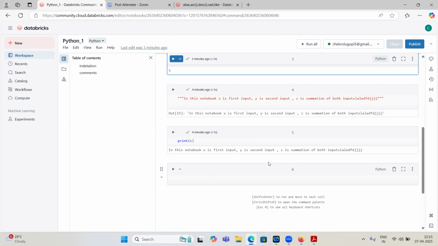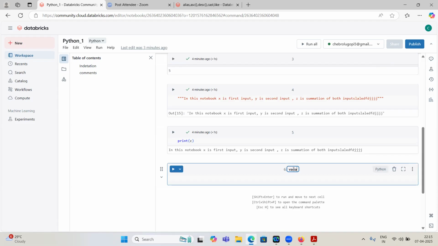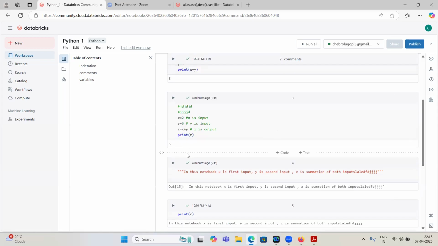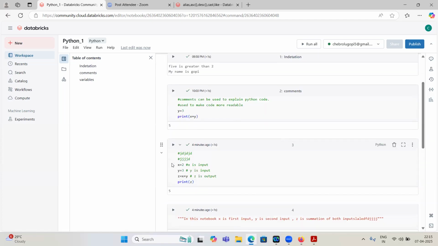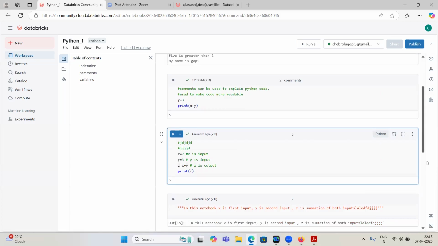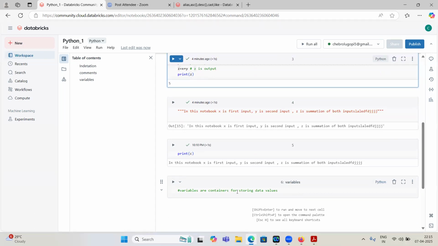Okay, variables. So what are variables? Variables are containers for storing data values. So here what we are doing, we are assigning some values, right? x equal to 2, y equal to 3. So x and y are variables. x is one variable, y is another variable, z is also some other variable.